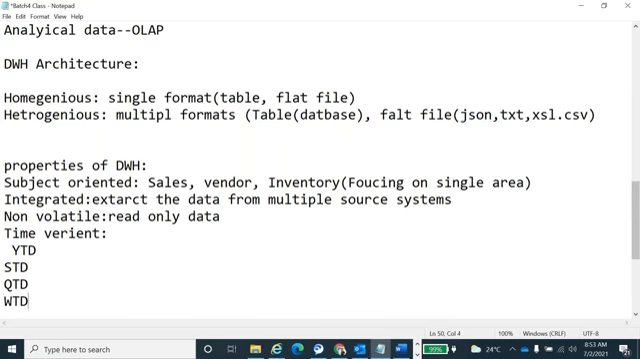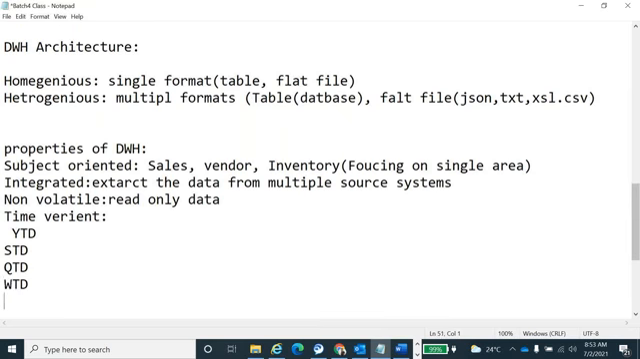WTD, sorry, FTD and W. Okay, what is meant by YTD? YTD is nothing but the year to date. Year to date.